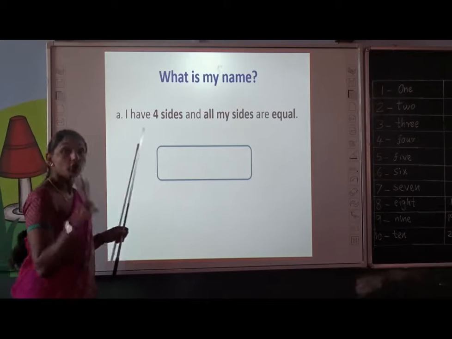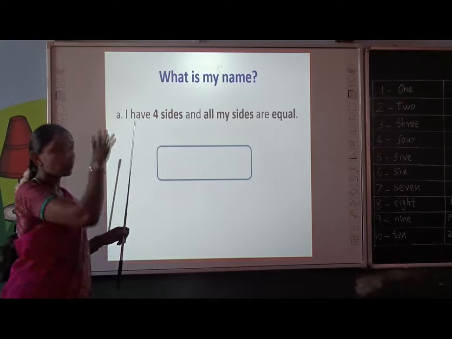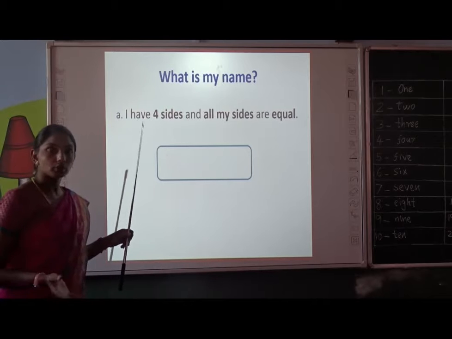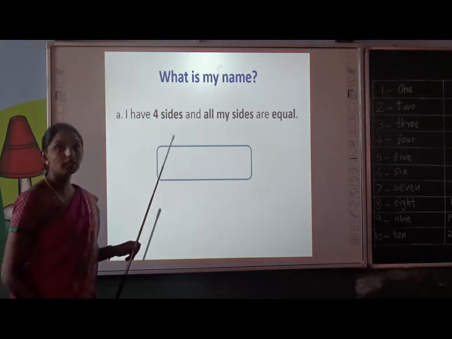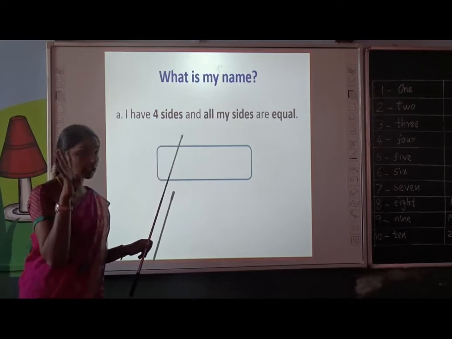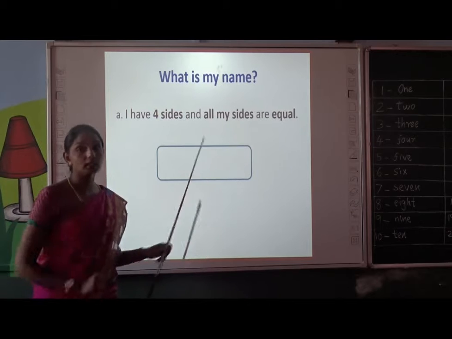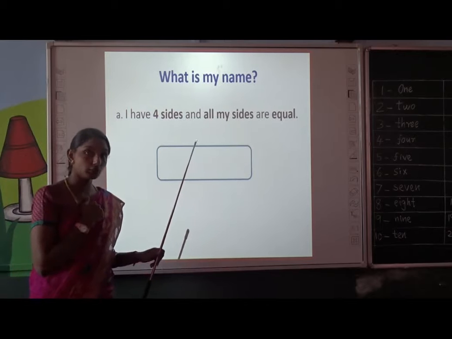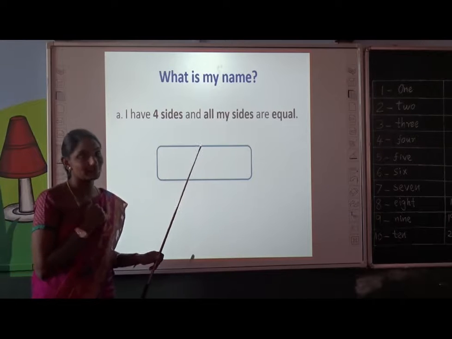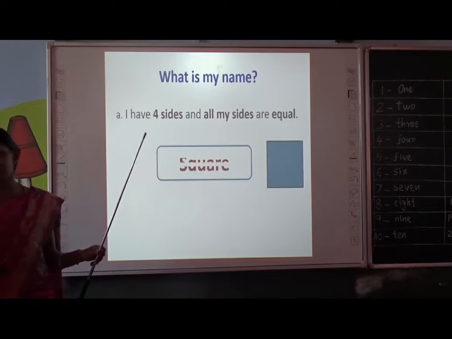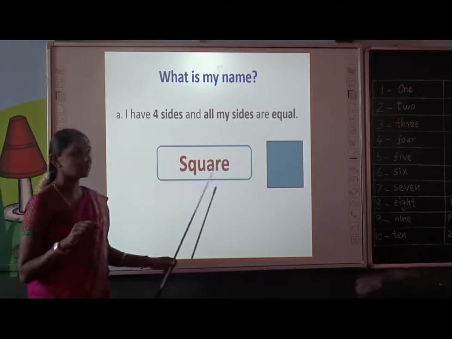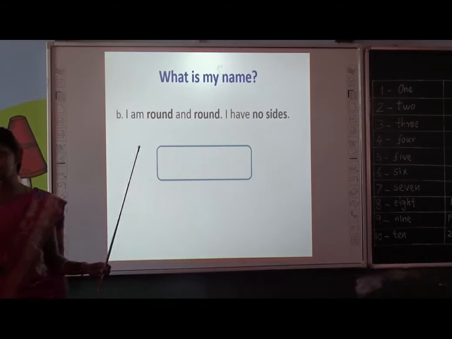I have 4 sides and all my sides are equal. Did you understand this statement? I have 4 sides and all my sides are equal. What is my name? Can you guess and tell? Yes, you are correct. My name is Square. S-Q-U-A-R-E. Square. Move on to the next one.